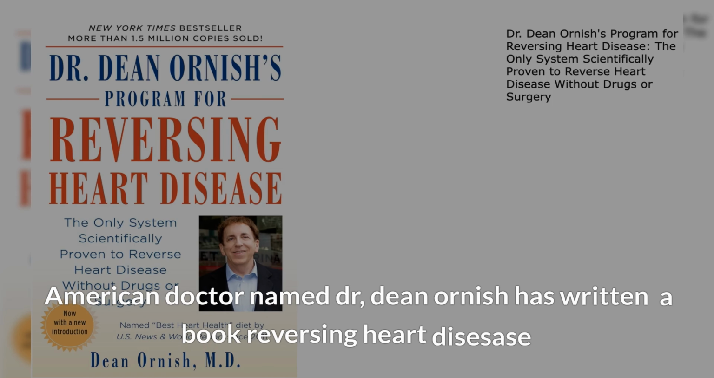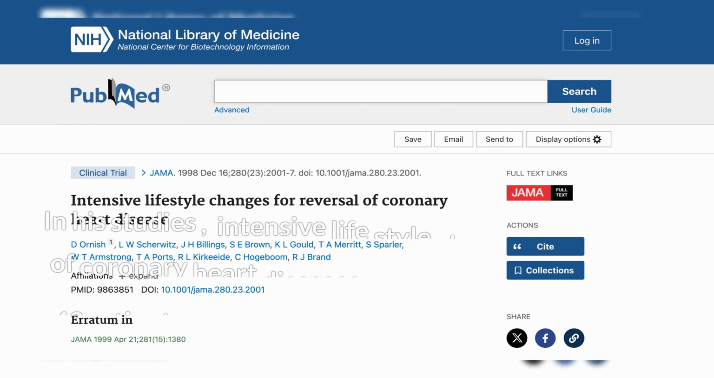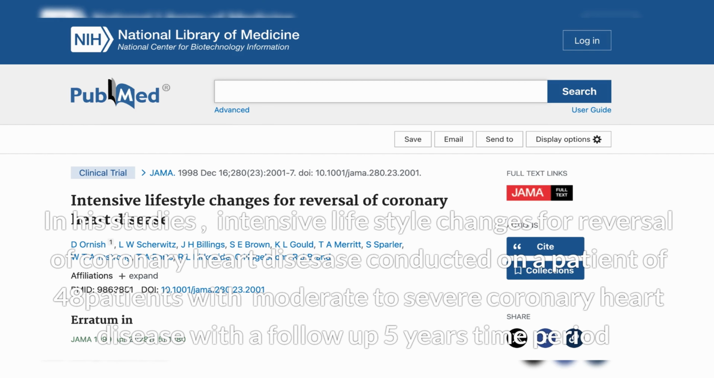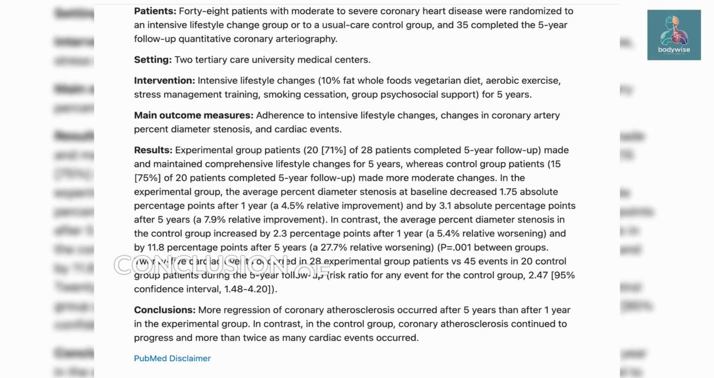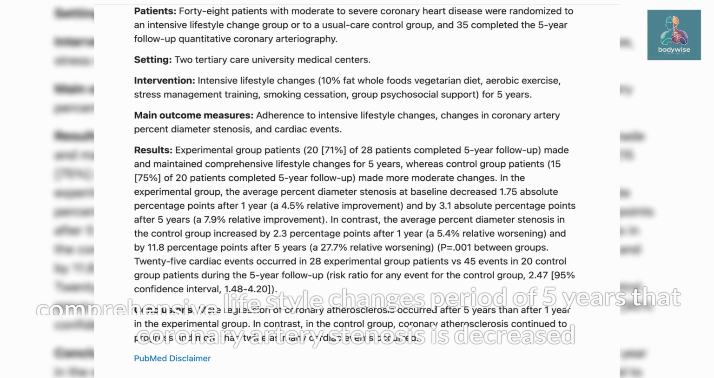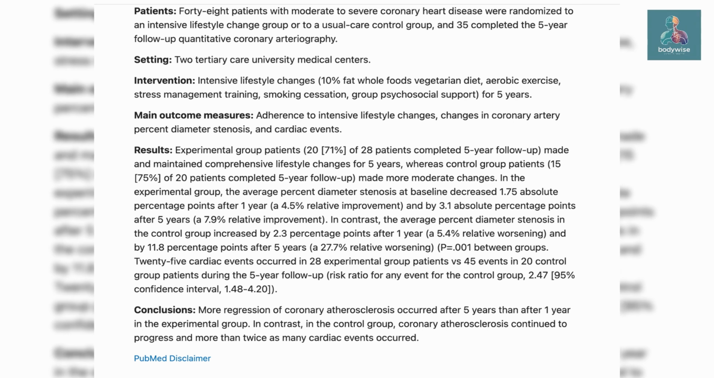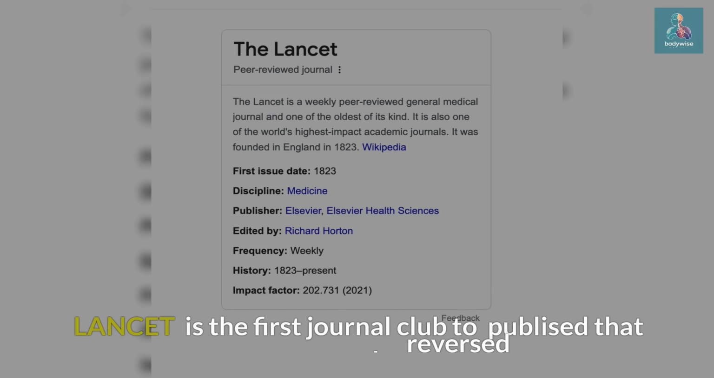American doctor Dr. Dean Ornish has written a book, Reversing Heart Disease. In his study, intensive lifestyle changes for reversal of coronary heart disease were conducted on 48 patients with moderate to severe coronary heart disease, with a follow-up period of 5 years. The conclusion of the study states that with comprehensive lifestyle changes over a period of 5 years, coronary artery stenosis is decreased. The Lancet was the first journal to publish that blockages can be reversed.